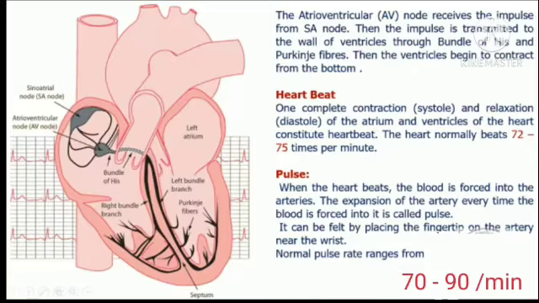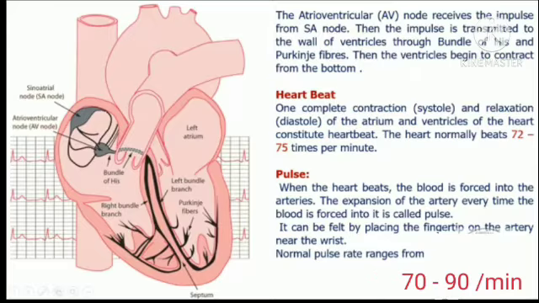The impulse is transmitted to the walls of the ventricles through the bundle of His. Here a small bundle is present. This bundle was discovered by a great scientist, His, so it is named the bundle of His. It is extended into some fibers called Purkinje fibers. Then the ventricles begin to contract from the bottom.